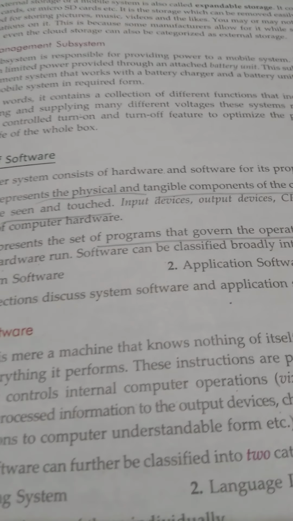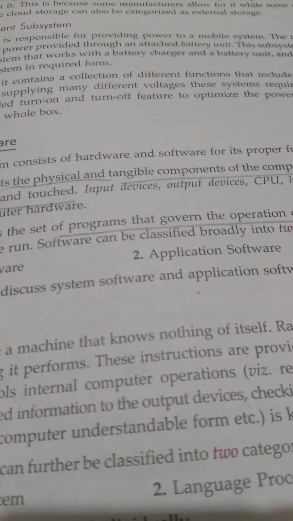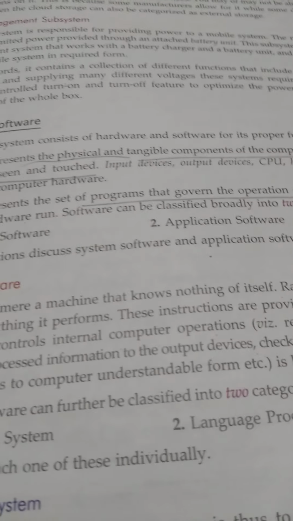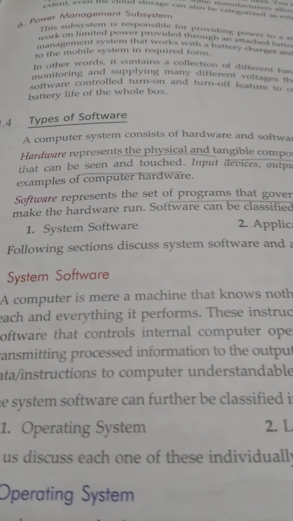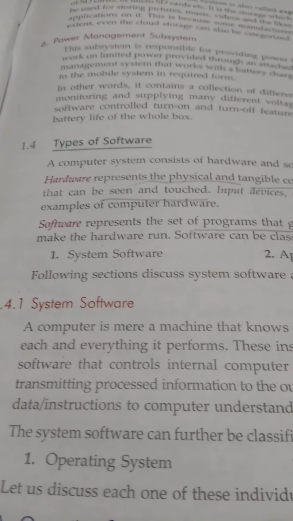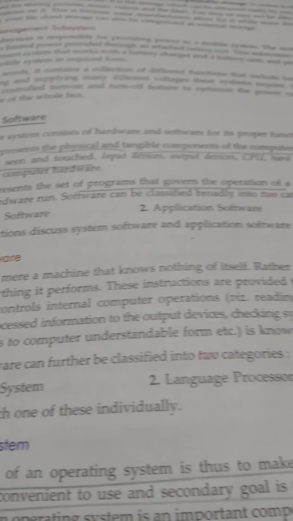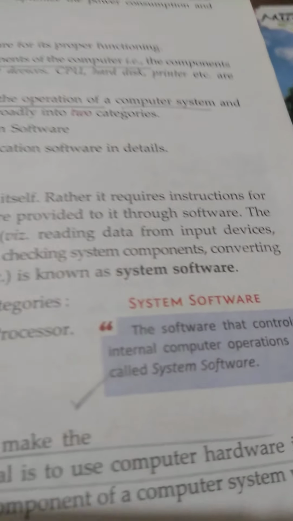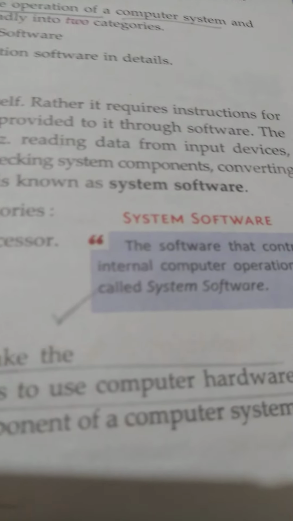Software is a set of programs that perform the task, or you can say that governs the operation of a computer system. We have further two types of software, that is system software and the application software. The software that controls internal computer operation is called system software.